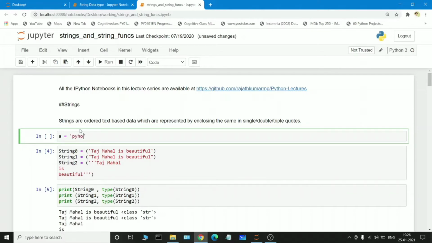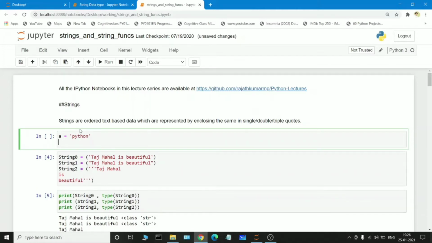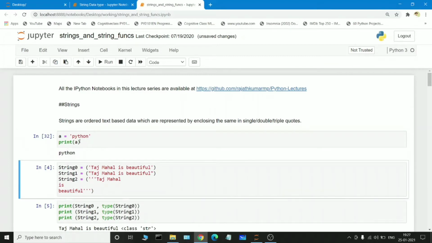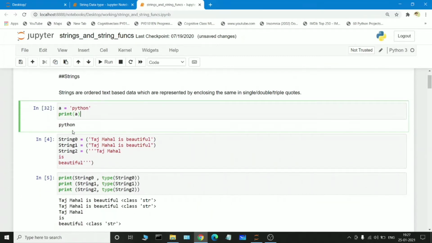Suppose I am passing Python. If I am executing print a, definitely the output will be Python. We can also pass it in parentheses, there is no issue. See, Python has been executed successfully.